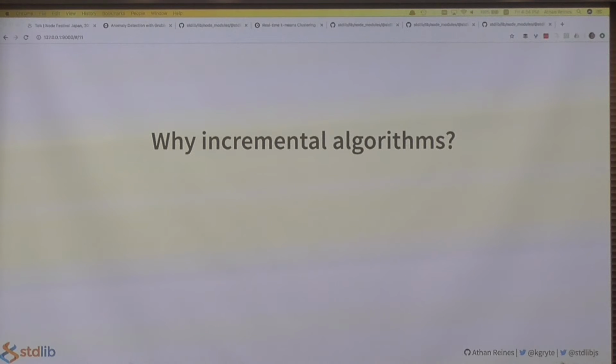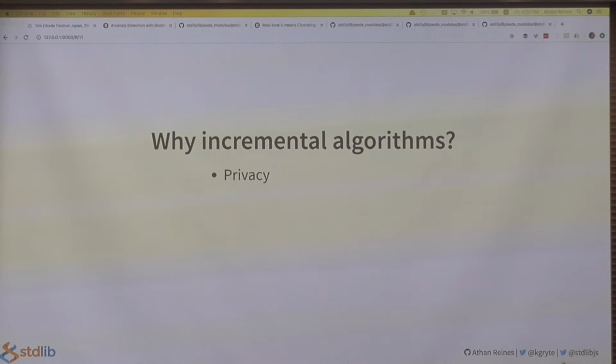Why is this important? For the following reasons. First is privacy. Incremental machine learning algorithms allow data to stay on device. For example, the Apple Watch has an API to get raw heartbeat data. So with incremental machine learning, I can train a model, for example, learn a user's normal heartbeat pattern, and then detect when a heartbeat or set of heartbeats no longer fits this pattern. In this scenario, I never have to send this data to a remote server in order to do the analysis. I can do it on device.